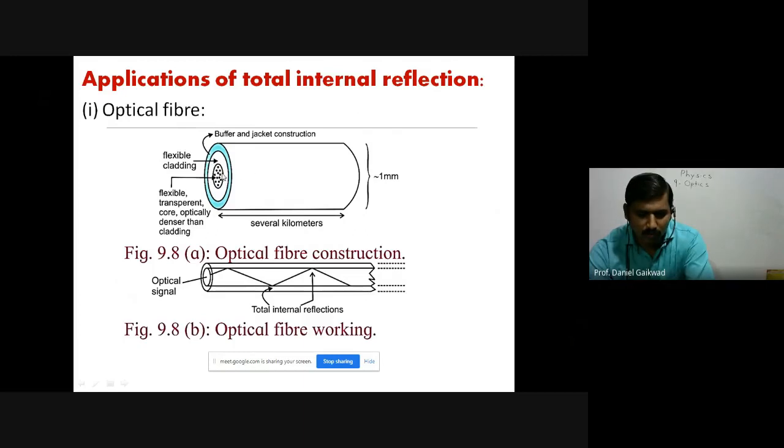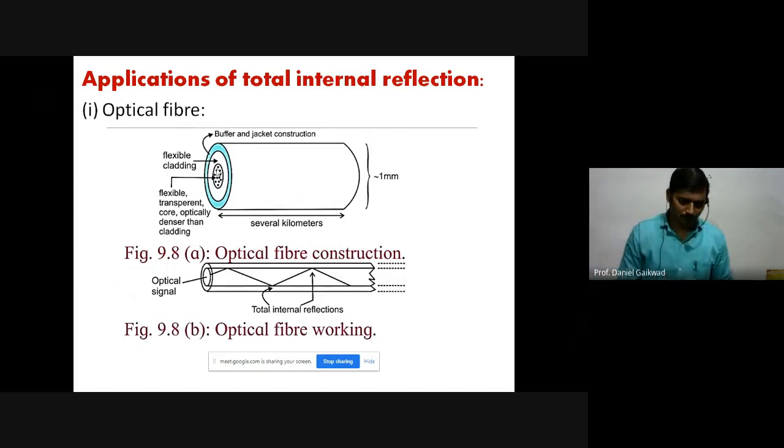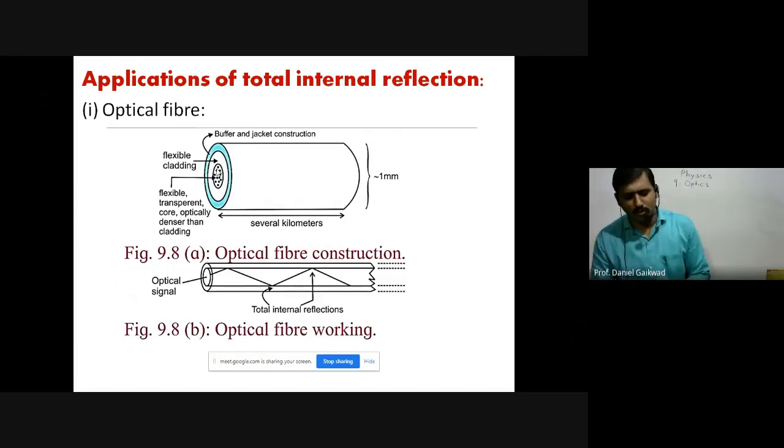So check carefully, we have this central region, suppose the core region, having a refractive index of near about 1.7. Again it is made from glass, and it has a very small thickness, near about 0.1 mm.